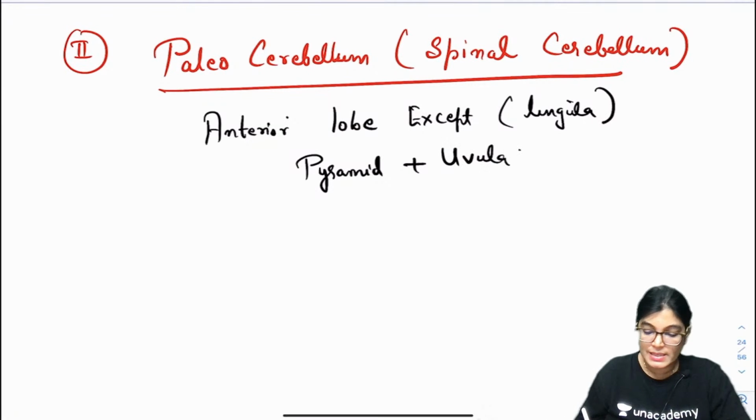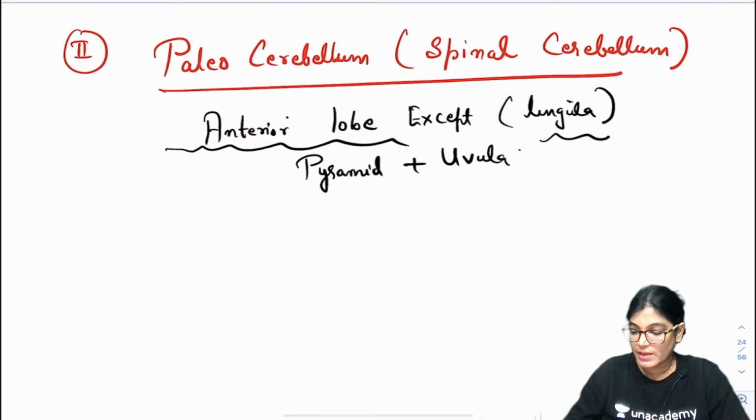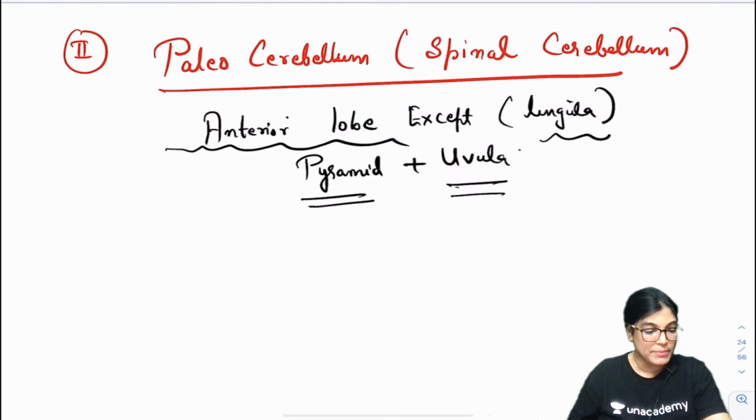So which all points? It consists of the anterior lobe except lingula, and it consists of pyramid and uvula.